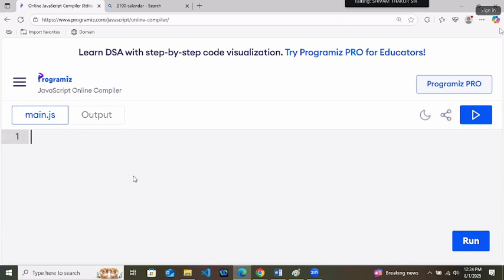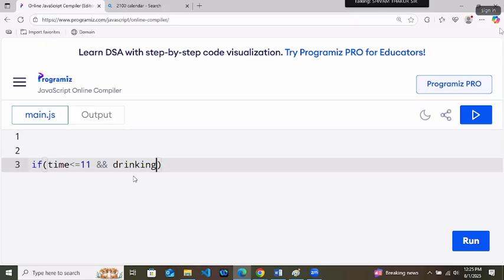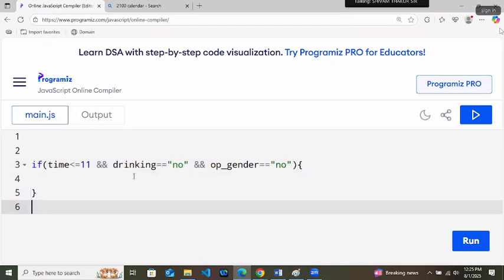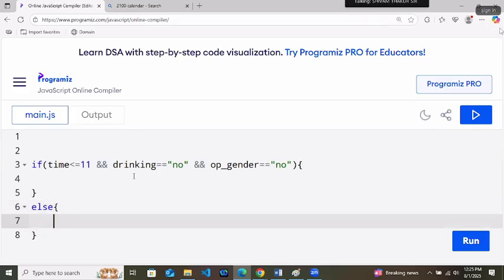Like how? There will be one time. So what do you check? You check like this: if time is less than or equal to 11 and drinking equals no and opposite gender equals no. If these three conditions are true, then only you can go, or else you cannot go. In 2 lines, finish.